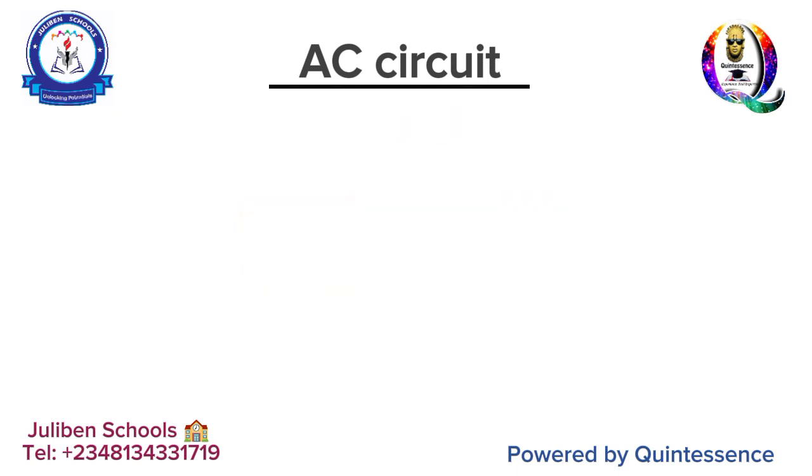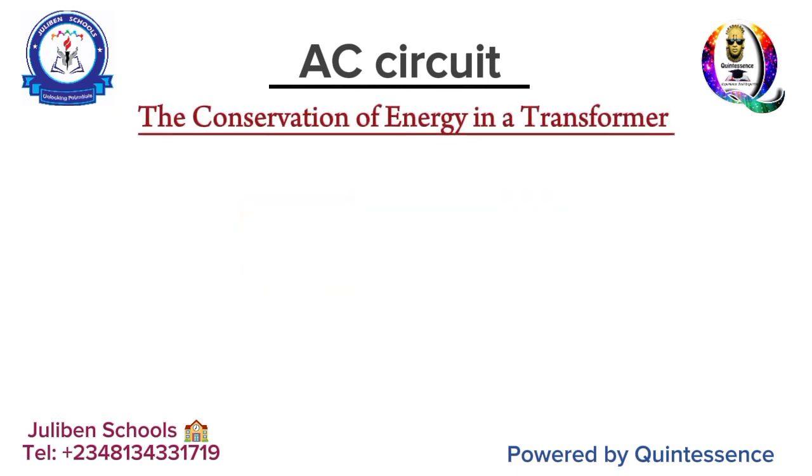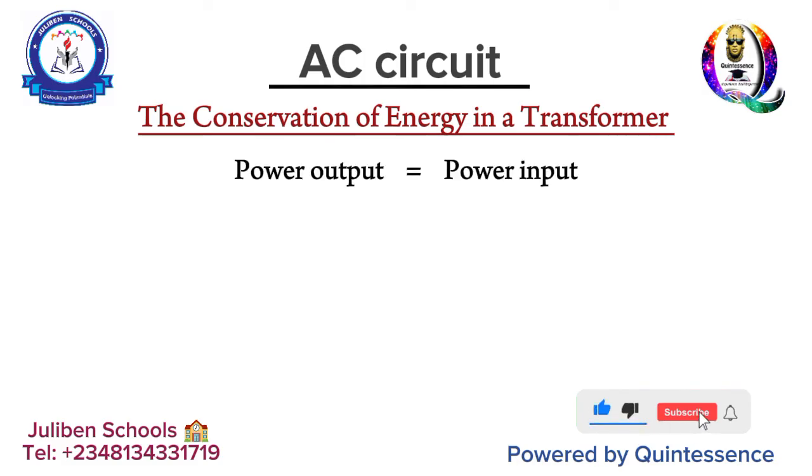Okay, so that takes us to the last fact, which is the conservation of energy in a transformer, and that is fact number 20. When energy is conserved in a transformer, the power output and the power input become equal. That shows that energy is conserved. If the amount of power entering the transformer is 100 watts and the same 100 watts is leaving, that is a purely conservative transformer.